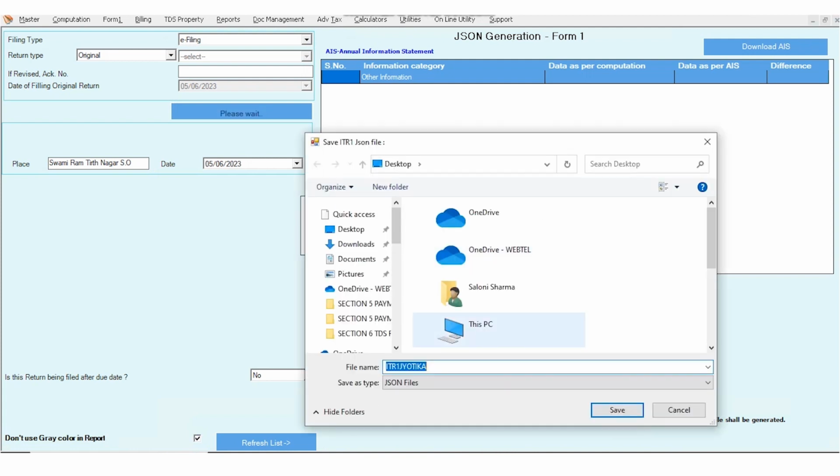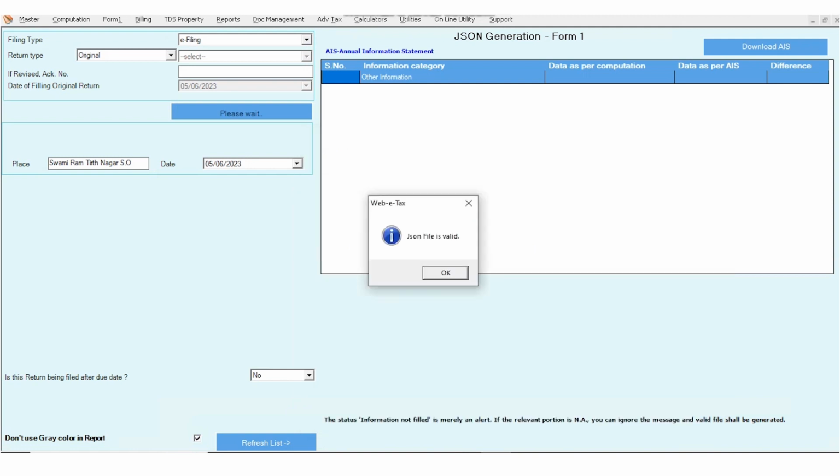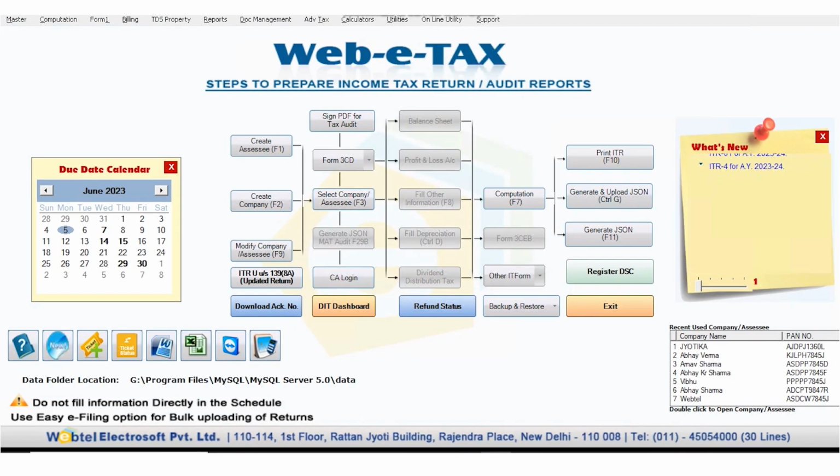You need to select the location where you want to save your JSON file. Select the location and then click on the save button. So like this your JSON file will be generated. This is the process to generate an ITR-1 through our Webtel tax software. And in case you want to generate and upload the return, you can use this option as well, generate and upload on the income tax portal. So this is all about the filing of ITR-1 through the software.